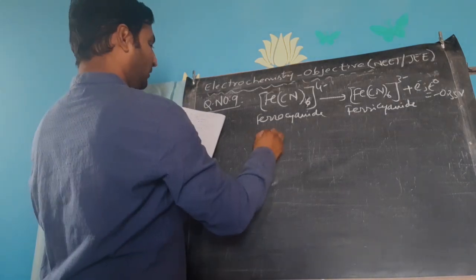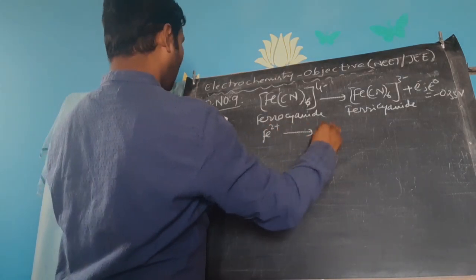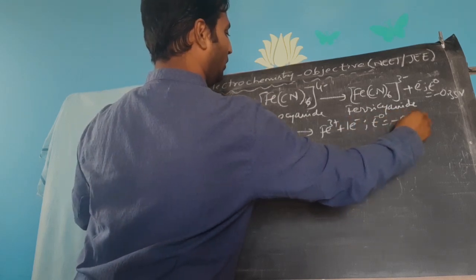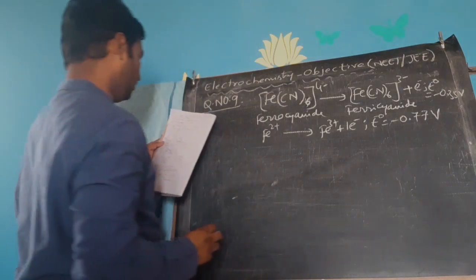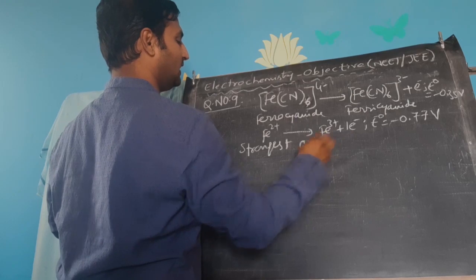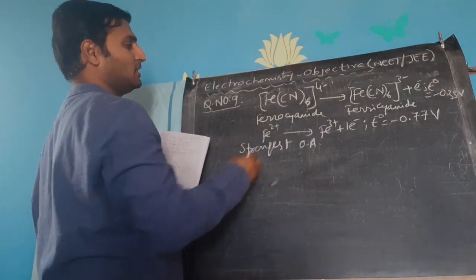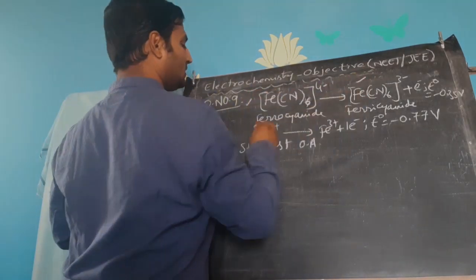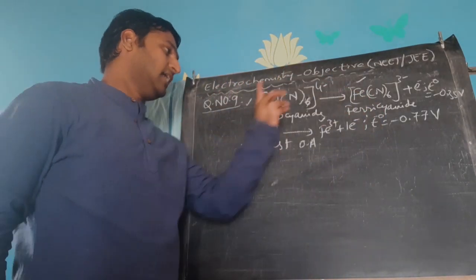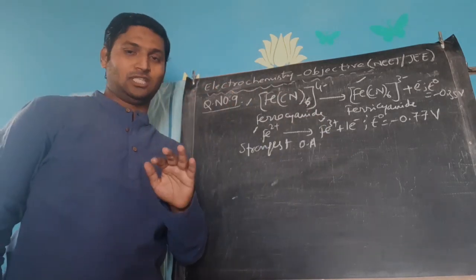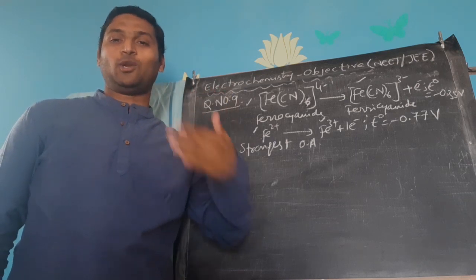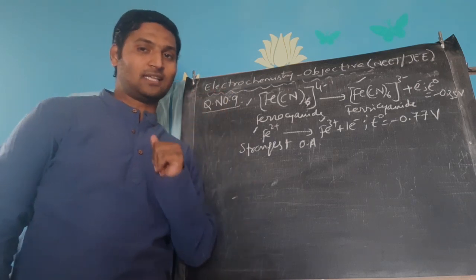Not very happy to undergo oxidation, as you can notice. Okay. Then ferrous ion to become ferric ion by losing the same 1 electron, the E naught value, this is a familiar value, 0.77 volts. Now he is asking the strongest oxidizing agent among the 4 substances. Which are the 4 substances he is mentioning? Ferrocyanide, ferricyanide, ferrous, ferric. Out of the 4 species, he is asking the strongest oxidizing agent. Again, we can rule out the senseless options.